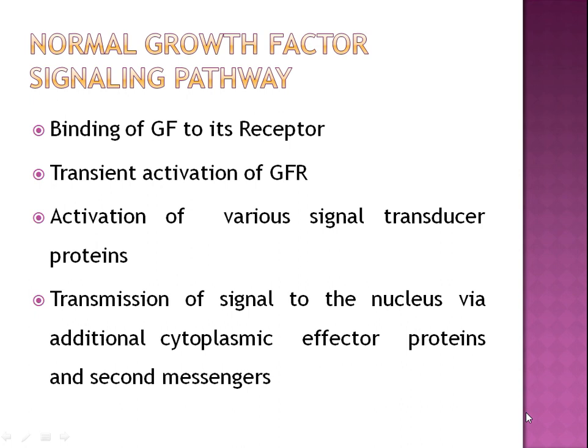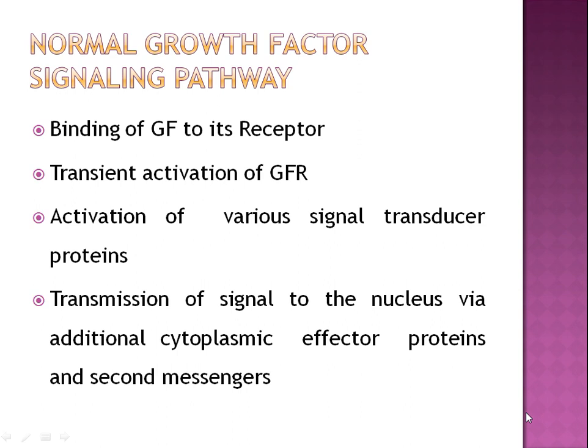Now coming to the normal signaling pathway. Under physiologic conditions, the growth factor signaling pathway can be resolved into the following steps. First, there is binding of a growth factor to its specific receptor. Secondly, transient and limited activation of the growth factor receptor, which activates several cytoplasmic signal transducing proteins. Third is transmission of the transduced signal to the nucleus via additional cytoplasmic effector proteins and second messengers, or by a cascade of signal transduction molecules.